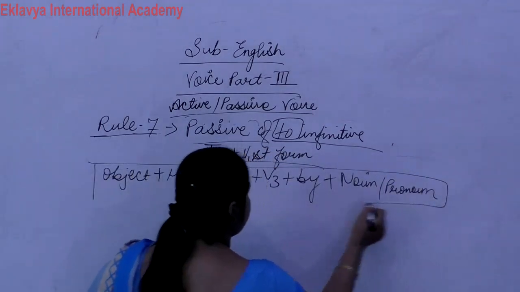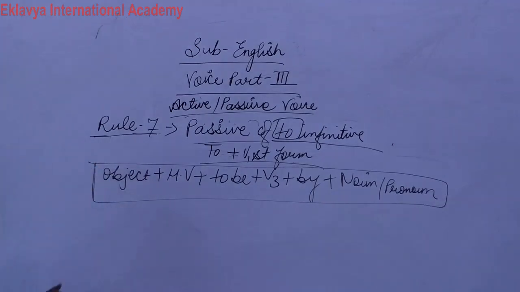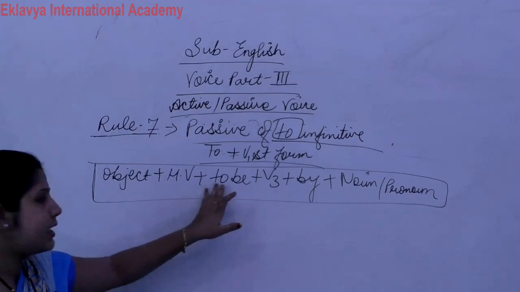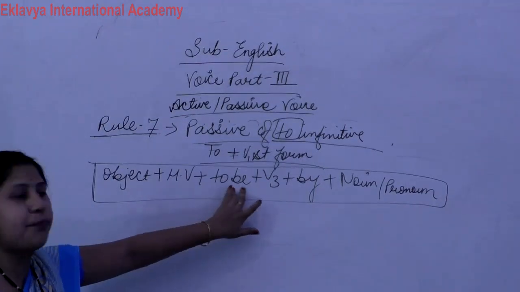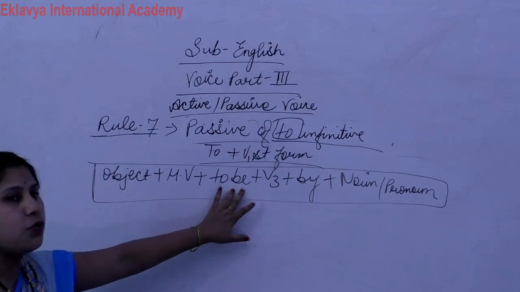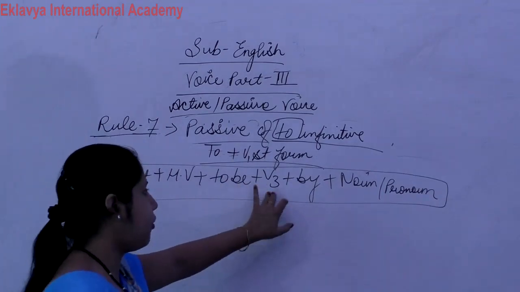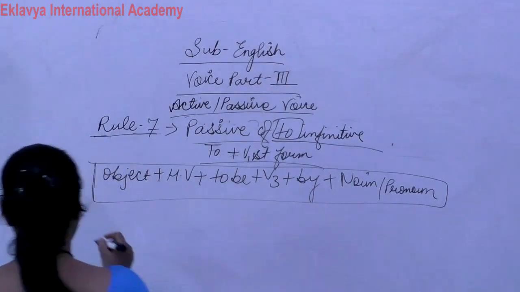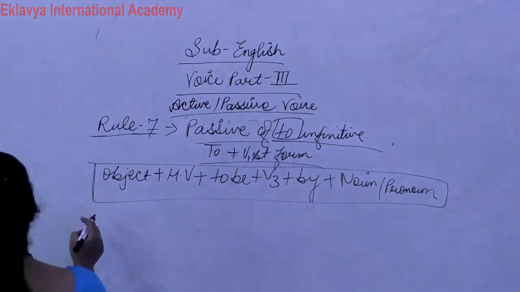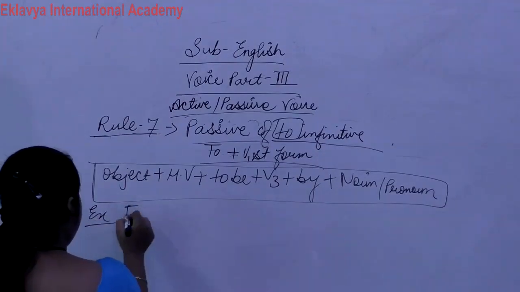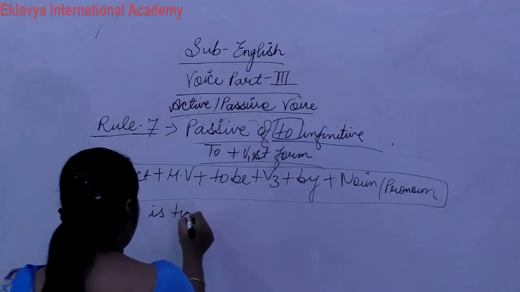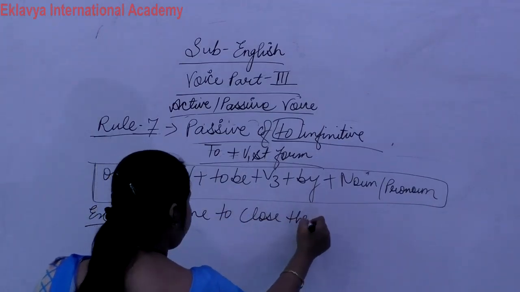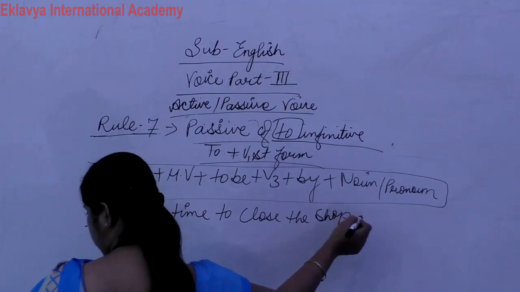Now, first of all the object, after that the helping verb. With to we use be here, plus verb third form plus by plus noun and pronoun. Example, write down. It is time to close the shop.